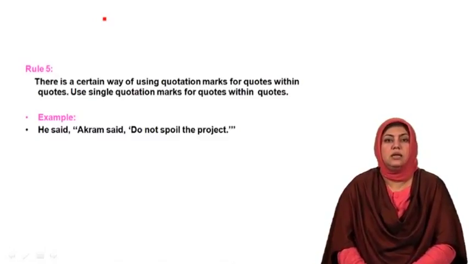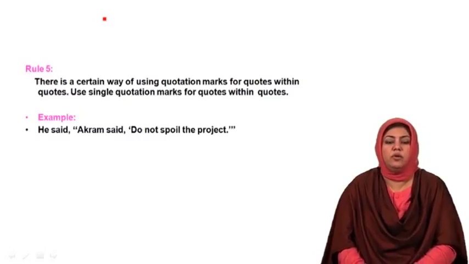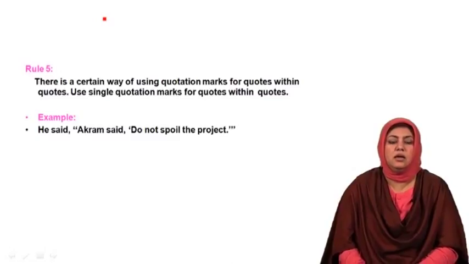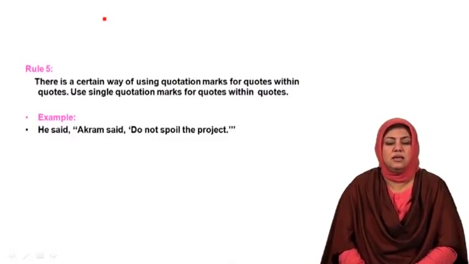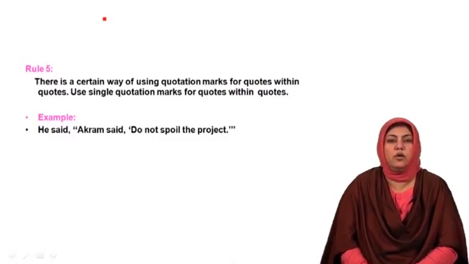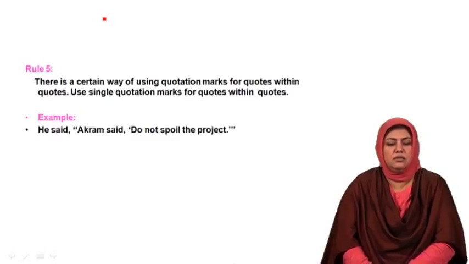Now, the utterance, do not spoil the project, was said by Akram originally. Here, this person, he, is directly reporting what Akram said. So, you can notice the use of quotation marks.